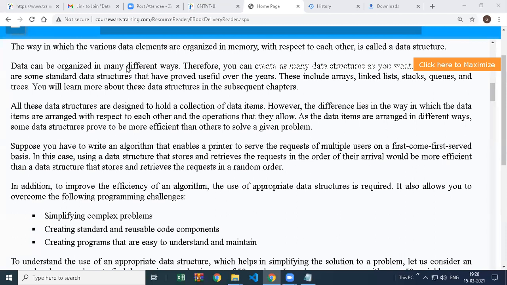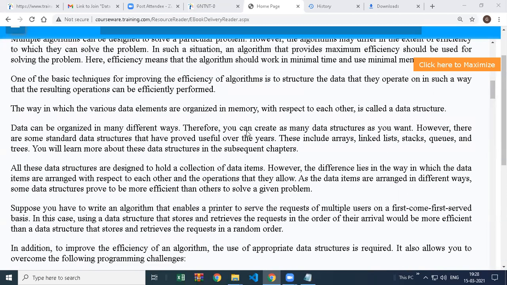Data can be categorized in many different ways. Therefore you can create as many data structures as you want. However, there are some standard data structures that have proven useful over many years. These include arrays, which you already know in your language. There is something called a linked list, which we are going to see in further chapters. Stacks is one option, queues, and there is one more concept, trees.